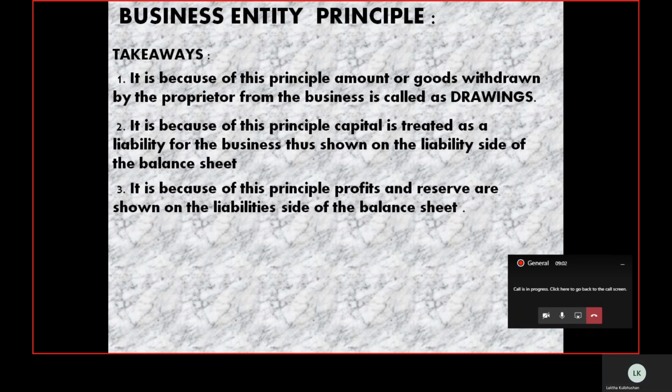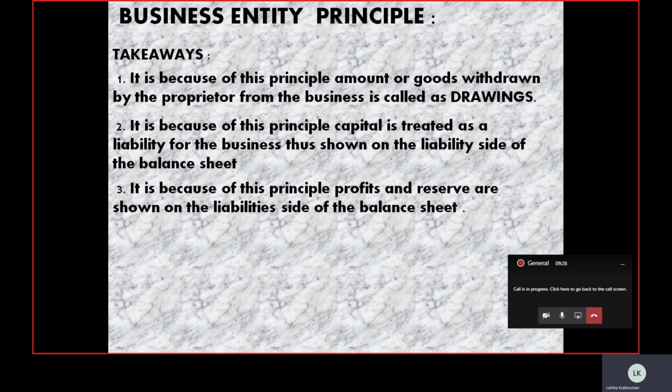Another important aspect is that, because of this principle, we are treating the profits and reserves as liabilities. That is the reason they are shown on the liability side of the balance sheet. Because children, the capital invested in the business is responsible for generating the profits, and out of the profits the reserves are created.